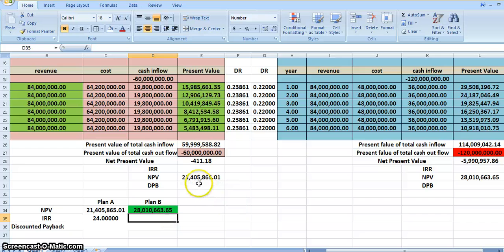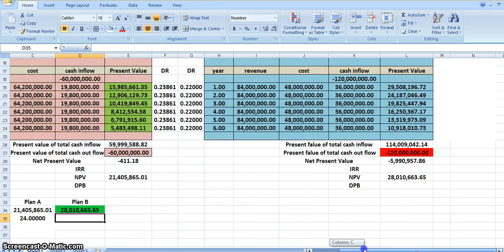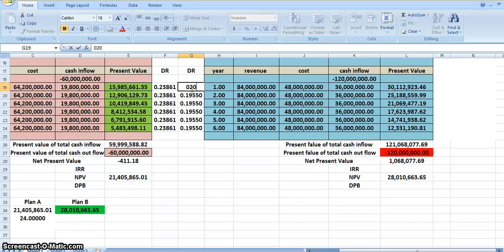Okay, now similarly we can do this activity here also. That is 22. Let me reduce it to say 19.55. I don't know. Paste. So the NPV is still positive, but it's reduced. Let me use 20%.